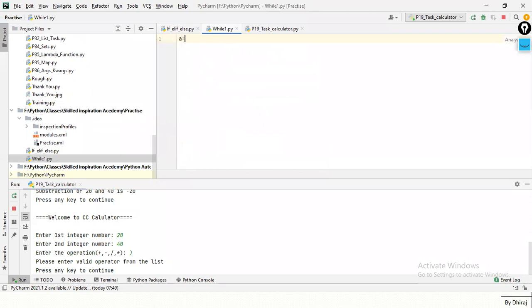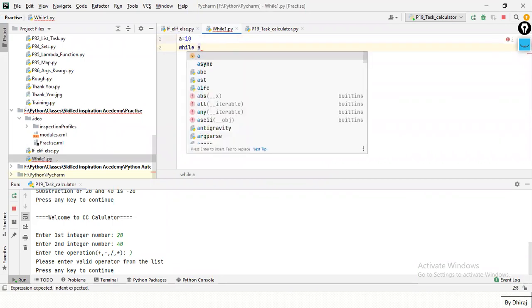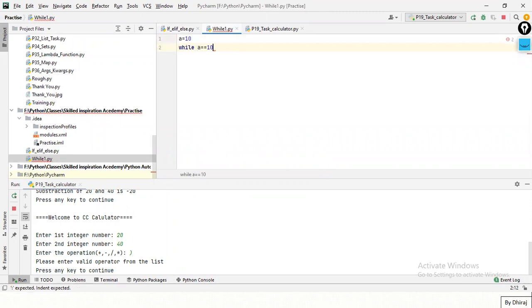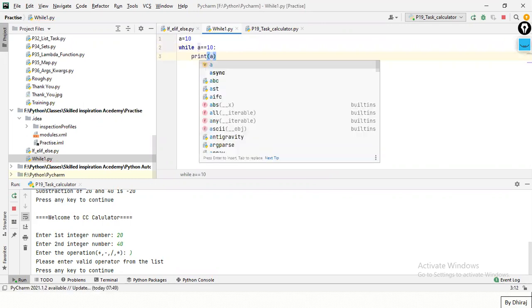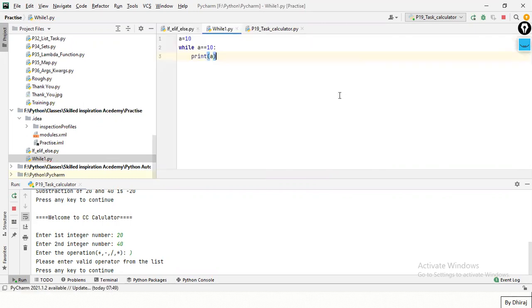Suppose I have a equal to 10, and here I'm putting while a is equal to 10, and I'll just print a. Let's run the program.